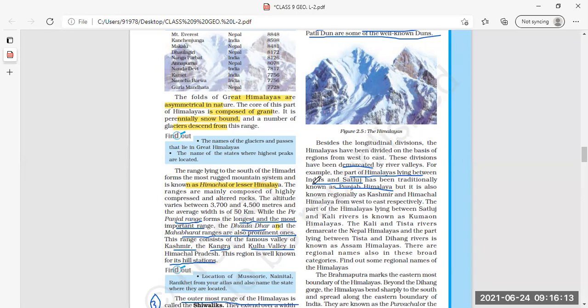Which river valley? Indus and Satluj. Clear this much? It is also known regionally as Kashmir and Himachal Himalaya from west to east respectively.